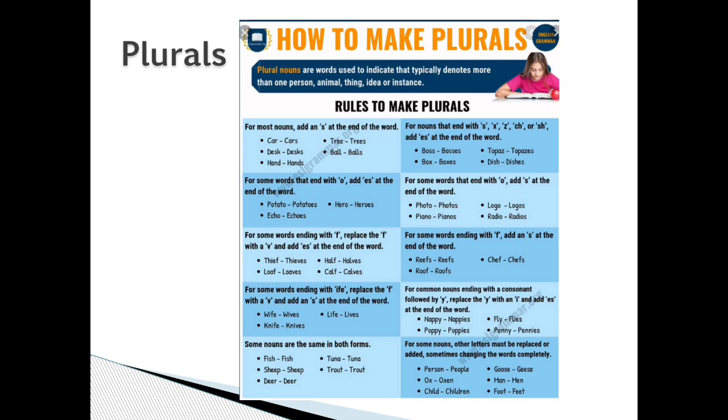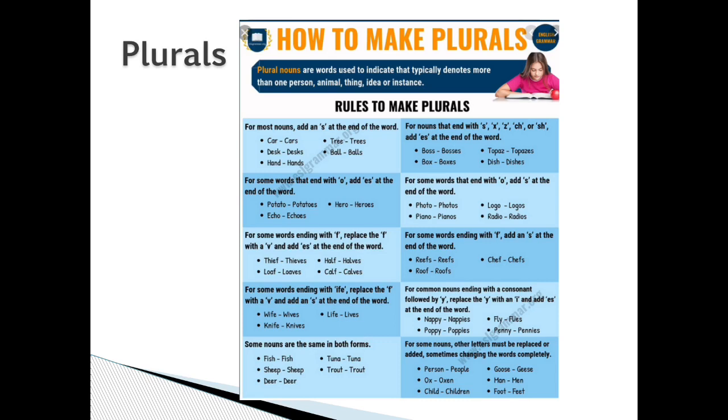Plural nouns are words used to indicate more than one person, animal, thing, idea, or instance. The rules in order to make a plural: for most nouns, add an S at the end of the word. For example, car to cars or ball to balls.